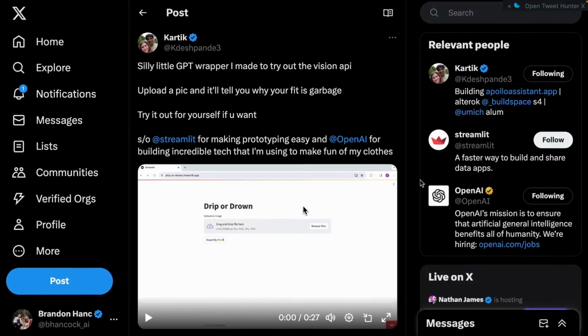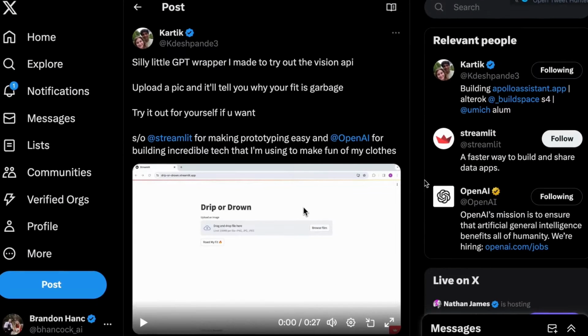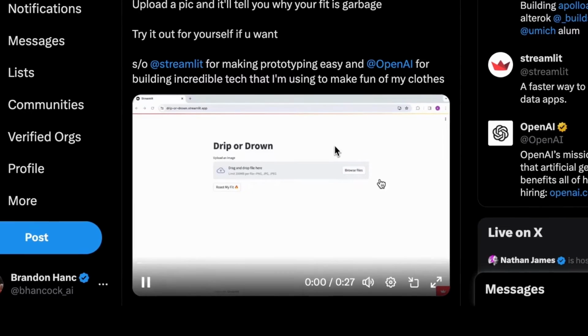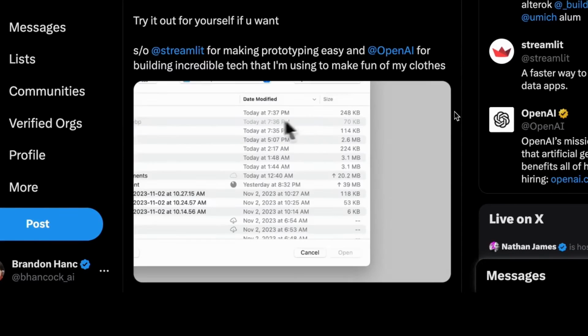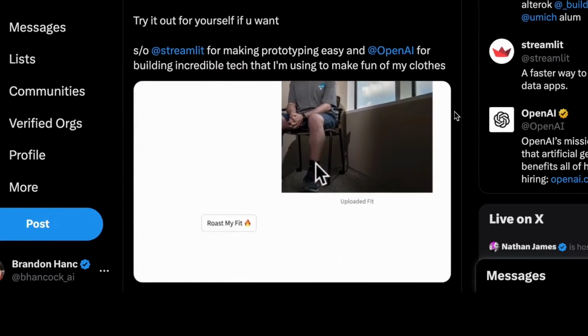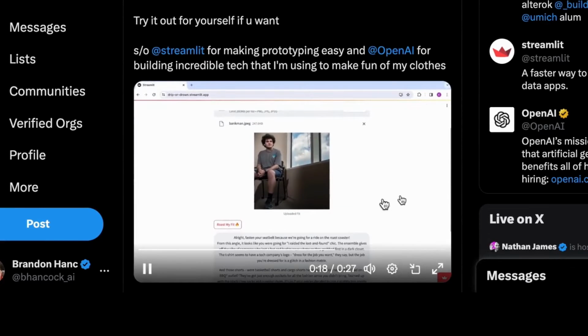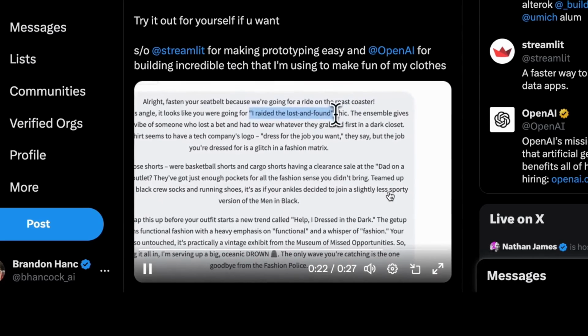So this is by far the funniest example out of all of them so far. Basically what Kartik built was a website that will roast your outfit. So let me go ahead and show you this in action. Basically what you do, come in here, upload a picture of a person, and then it gets scanned by the Vision API, and then it generates a roast. So this one doesn't have text to speech, but it's honestly brutal what it says.